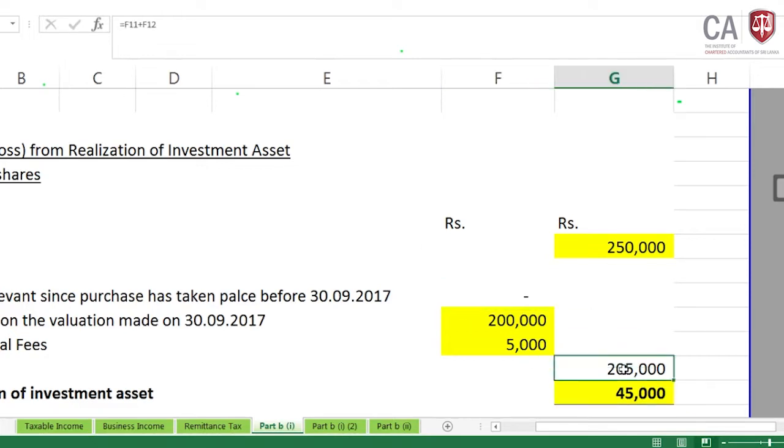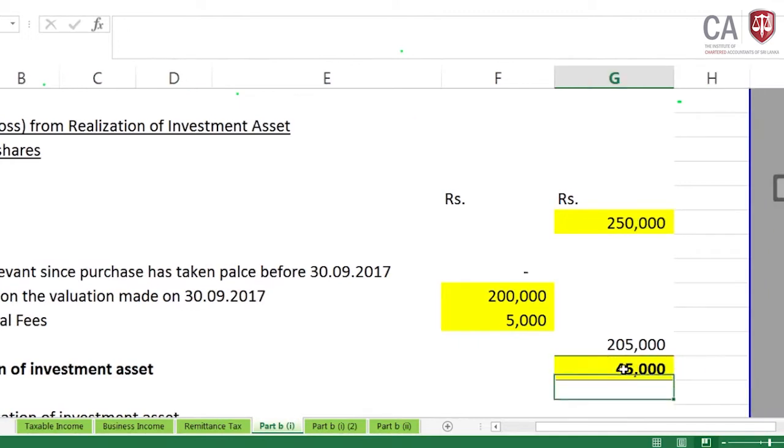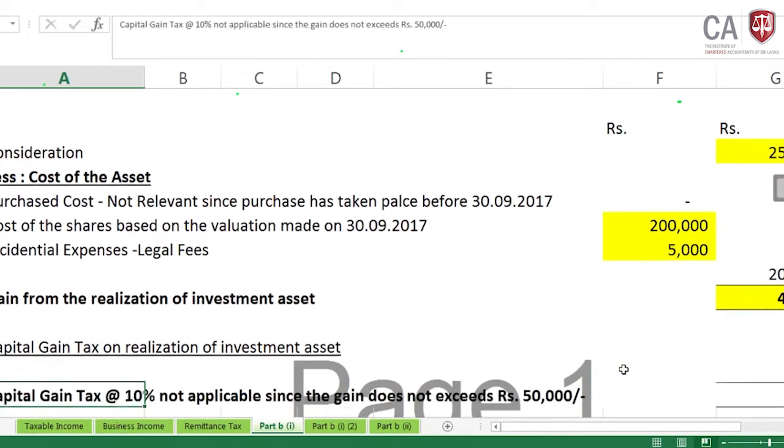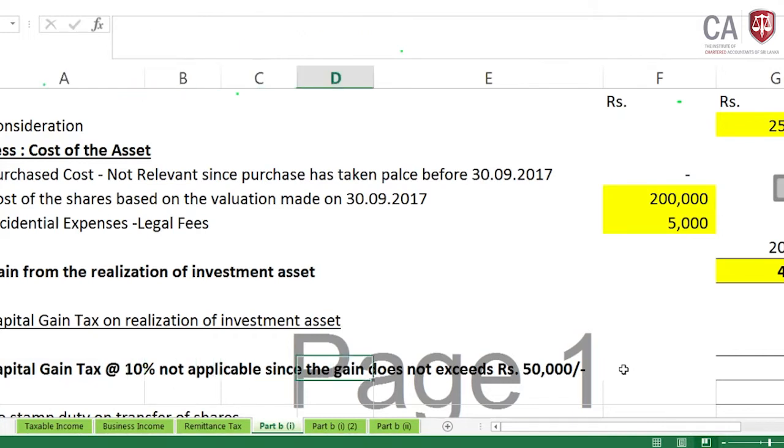Now you can see how far you should remember all these things, and how to link them to practical scenarios. The gain from the realization of the investment asset is 45,000. Therefore, let me come to the answer: capital gain tax at 10% is not applicable since the gain does not exceed rupees 50,000.